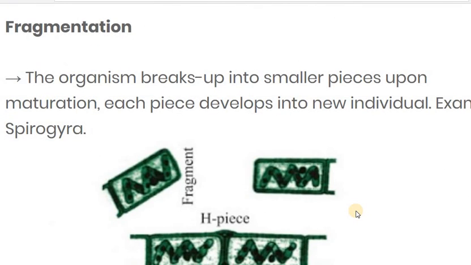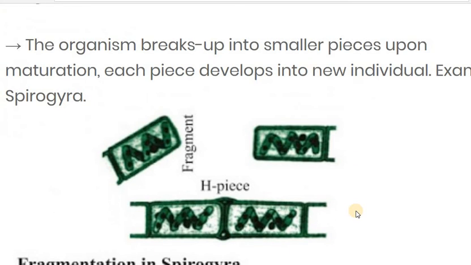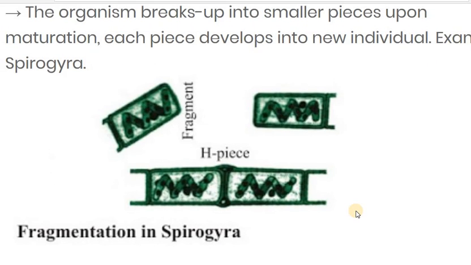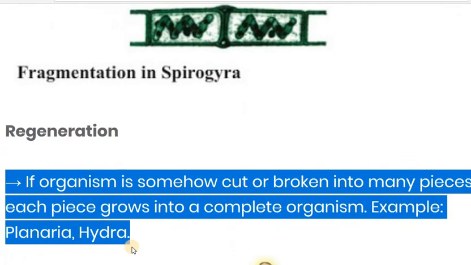Then we see fragmentation. In fragmentation, the organism breaks up into smaller pieces, and upon maturation, each piece develops as a new individual. For example, Spirogyra. This is a whole piece of Spirogyra. Whenever it is broken from anywhere, the rest of the part develops, and then it works as a new individual. So this kind of reproduction is fragmentation, an asexual reproduction.